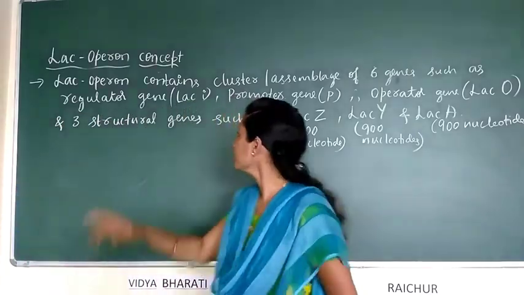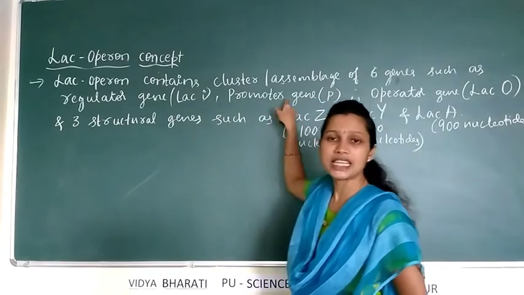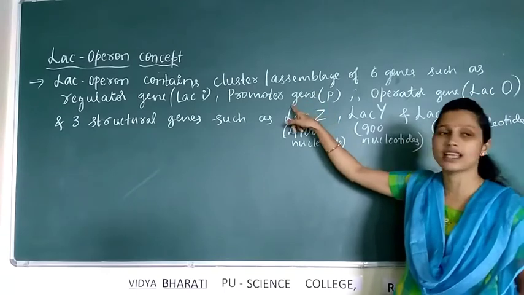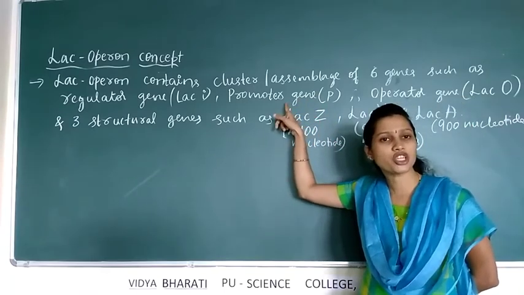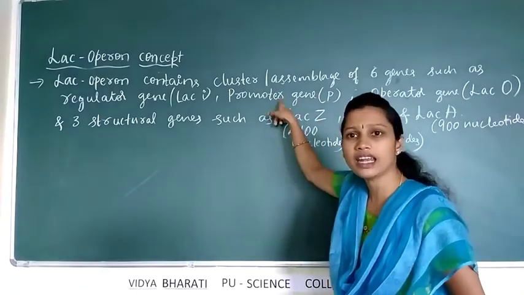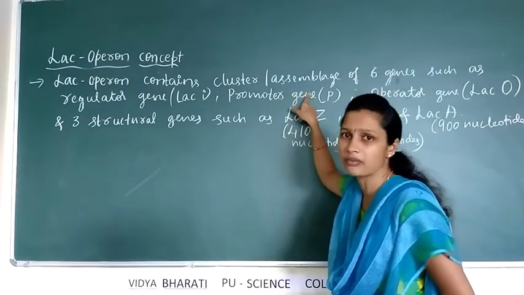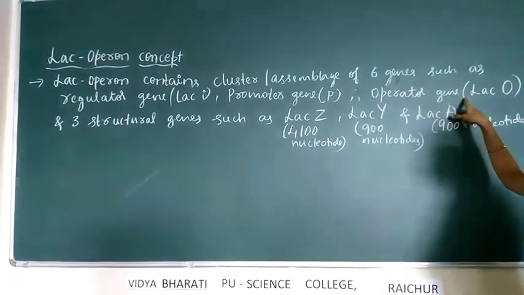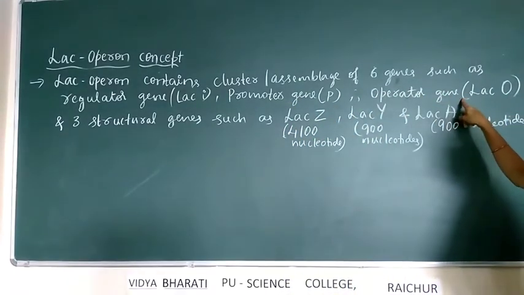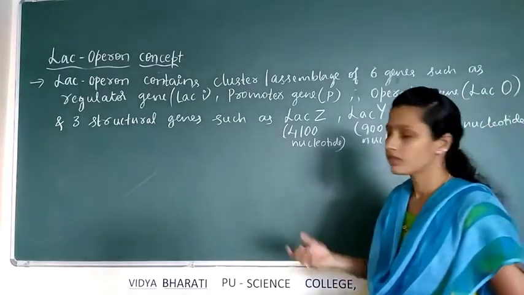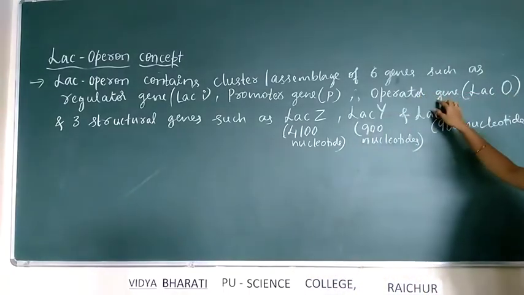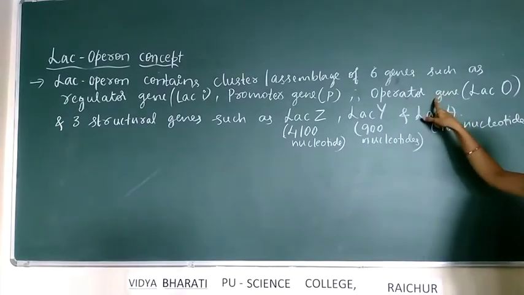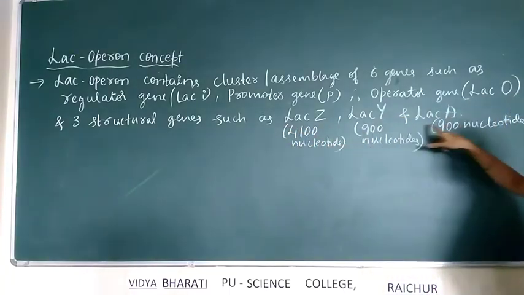Then the promoter gene is the site to which DNA dependent RNA polymerase enzyme, required for transcription, binds. And the operator gene acts as a switch. This is important. The operator gene acts as a switch. It controls the transcription of the structural genes.